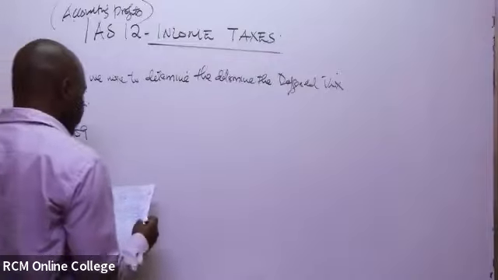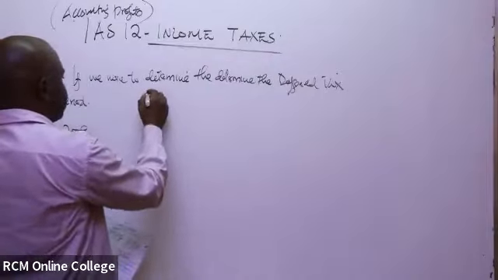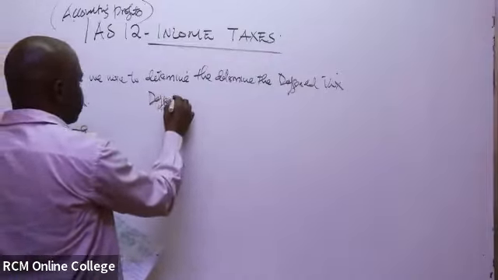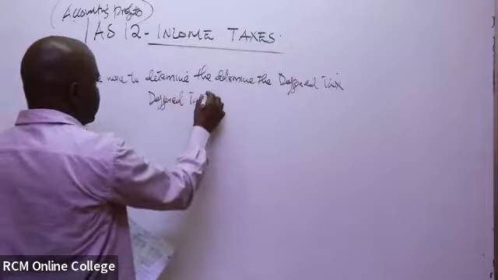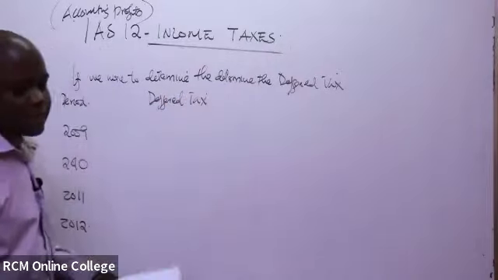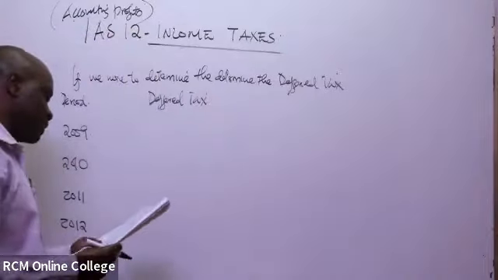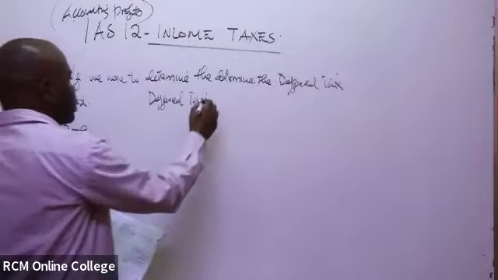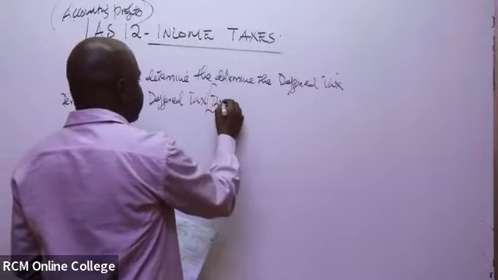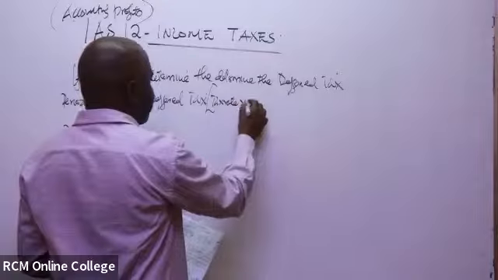So directly, the deferred tax, as I indicated earlier, you simply take the tax rate multiplied by the temporary difference. So this will be the tax rate multiplied by the TD.